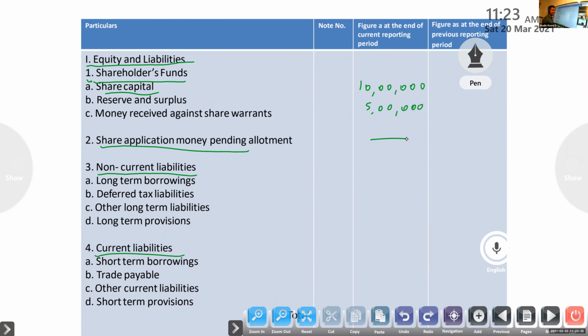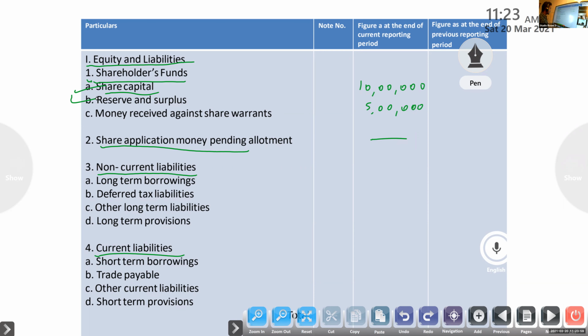So they are giving the existing shareholders an option to purchase the shares at a specified rate on a future date. That is also included in shareholders fund. Still they have not purchased; they are only given options, so it comes under shareholders fund. But mainly only two items you have to study: share capital and reserve and surplus.